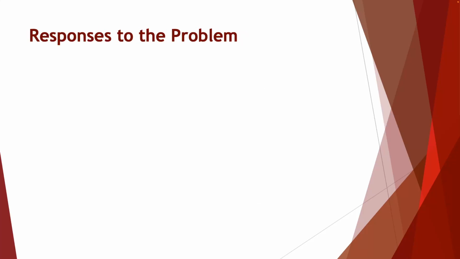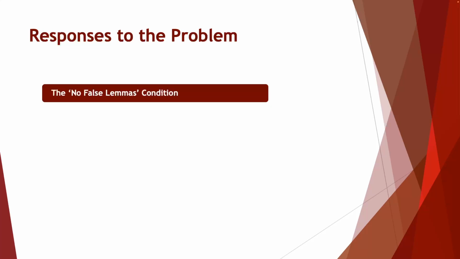Well, there are responses to this problem. Epistemologists have proposed a variety of solutions. Now, not one of these solutions has emerged as a universally accepted conclusion. This is philosophy, after all. But these typically involve modifying the previous tripartite theory. Some of them involve adding a fourth condition to the definition of justified true belief, or altering the criteria for justification in some way.